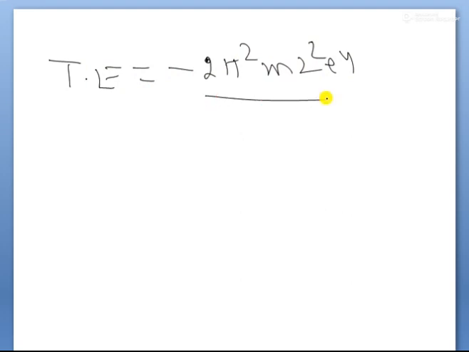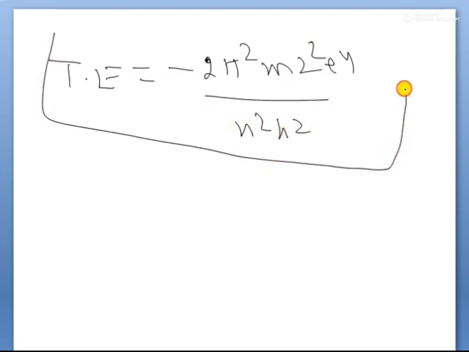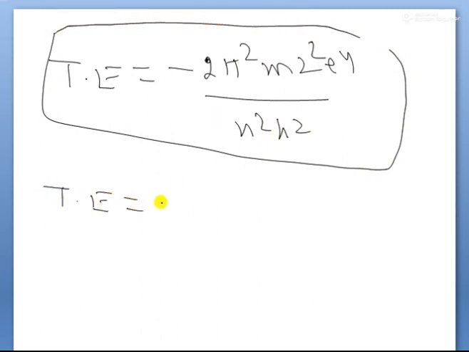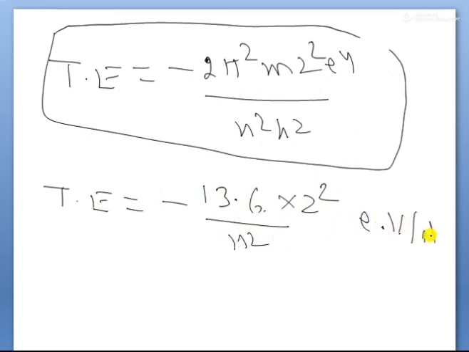Substituting, we get the total energy expression, children: minus 2 pi square m z square e power 4 by n square h square. In this expression, except z and n, the rest are constants. Therefore, substituting the constant values in electron volts, the total energy becomes minus 13.6 into z square by n square electron volts per atom.